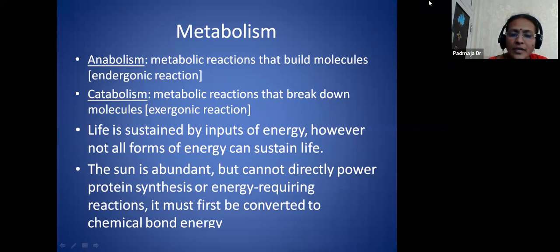However, not all forms of energy can sustain life. The sun is abundant. We know the main source of light in the environment is the sun, but it cannot directly power protein synthesis or the energy required. So here this sunlight is taken by the plants. This energy is converted to chemical energy. So the plants are also called converters. They convert this light energy into chemical energy in the form of starch or sucrose.